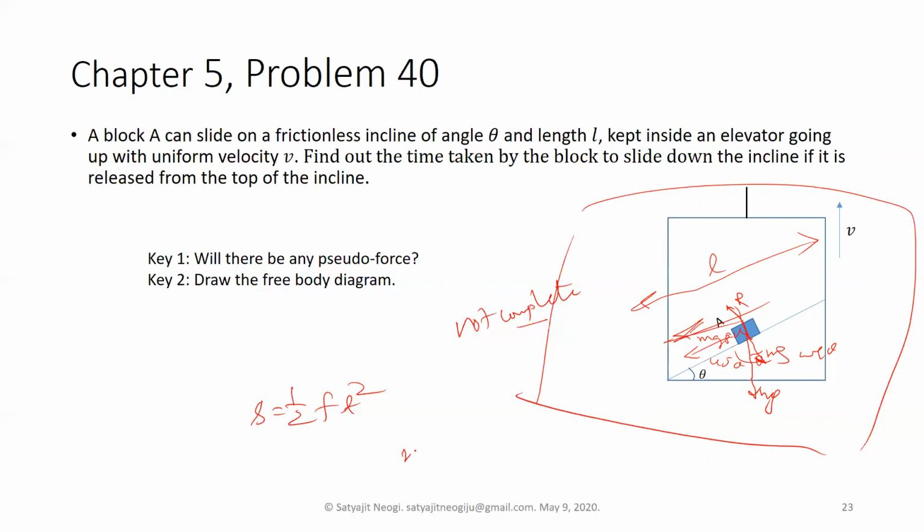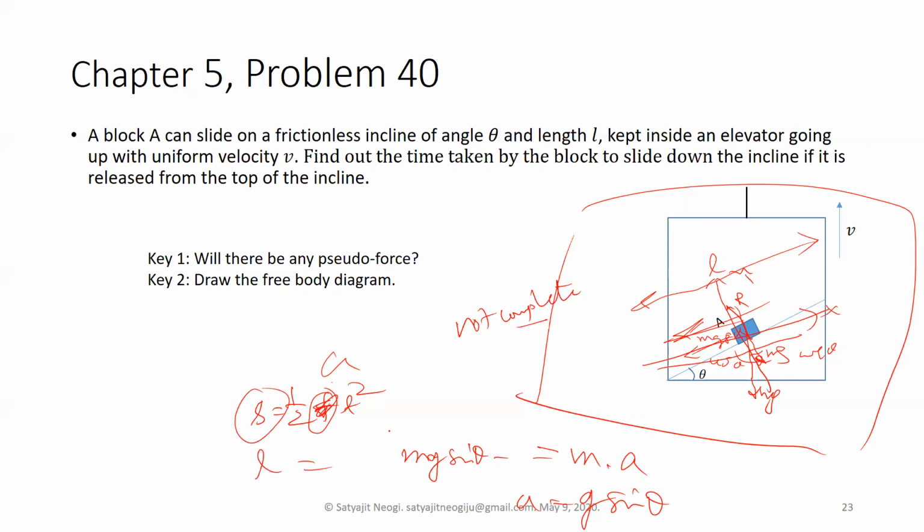So in this case we have to know in which directions we are going to place our x and y axes. So this will be our x axis, this will be our y axis. So mg sin theta minus any other forces, friction or anything else, would be equal to ma. If there is no other force, then a will be equal to g sin theta. And then, based on this, if s is given, you have to solve for t.